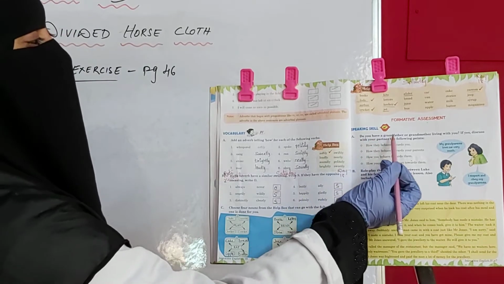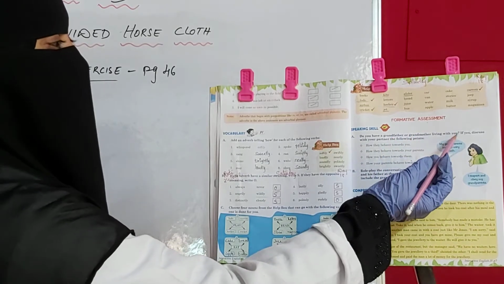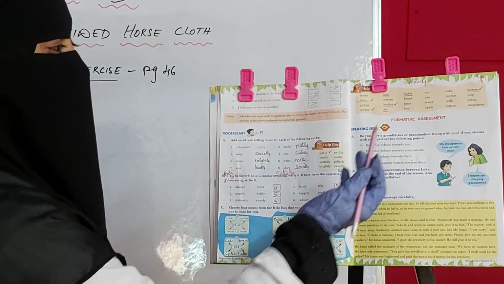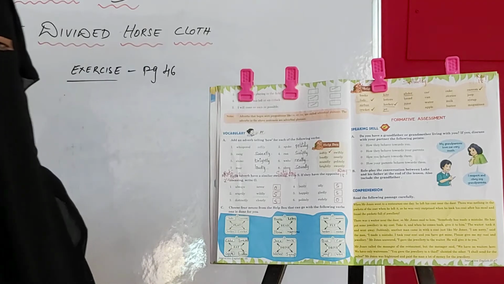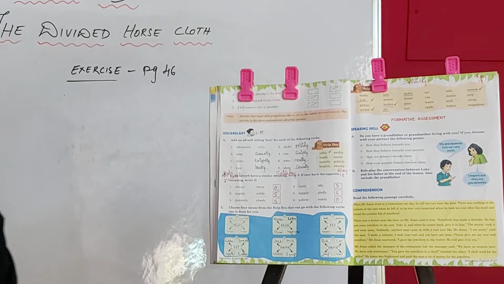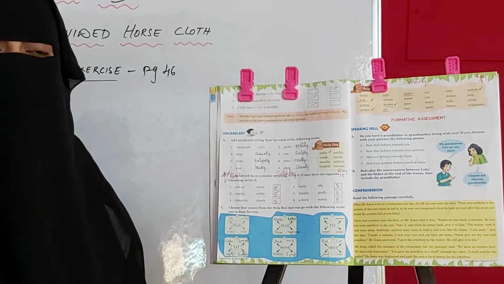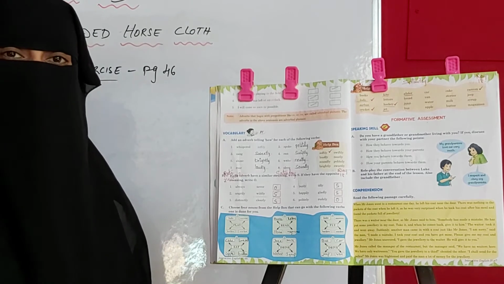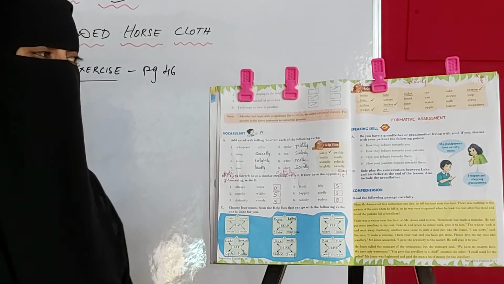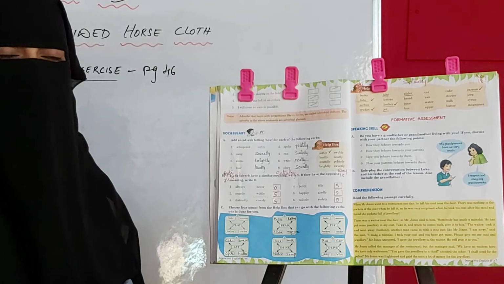So it says you have a grandfather or grandmother living with you. If yes, discuss with your partner the following points. Okay. So what do you have to do in this? Today's topic is if you are having a grandfather or grandmother at your home. So what do you have to do? You have to discuss about them with your partner.